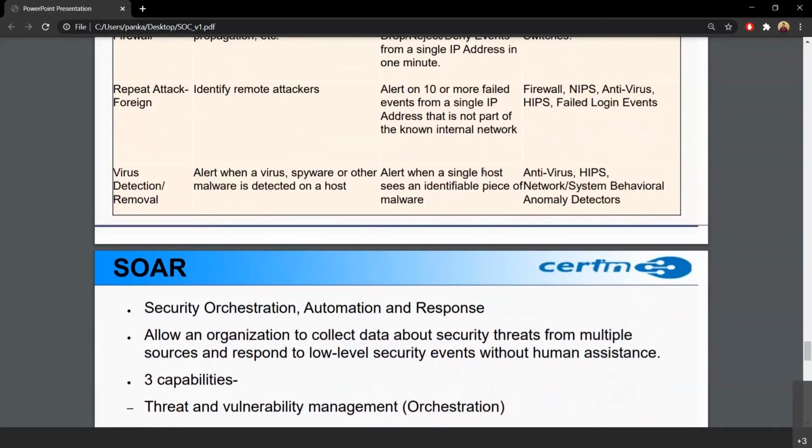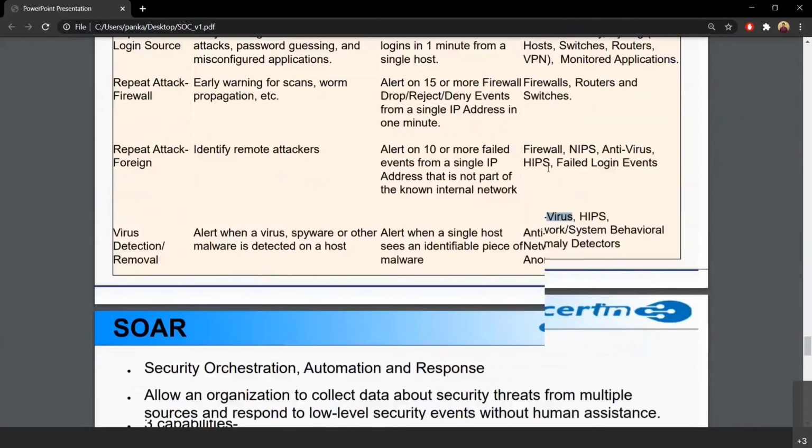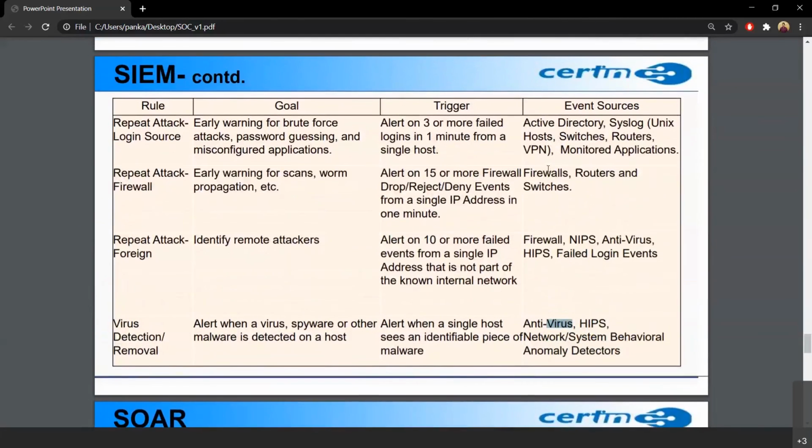Then we have an alert when a single host sees an identified malware. Basically antivirus software: if we detect some malware, it should alert when a virus, spyware, or other malware is detected on a host. Antivirus will be creating these logs for this. So these are basically SIEM rules. We have hundreds of rules in a SIEM. Many of the routine tasks of the L1 analyst are more and more being created as SIEM rules so that manual effort is reduced. Okay, so this is SIEM.